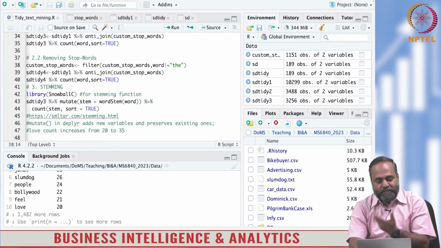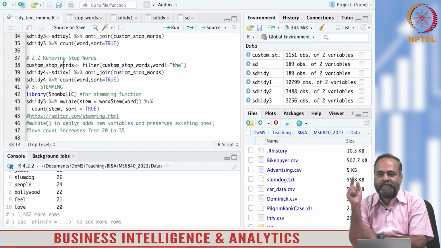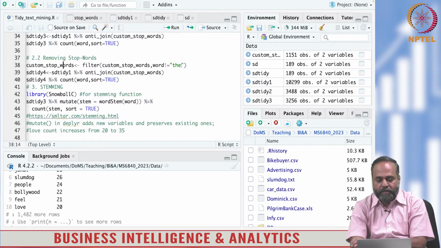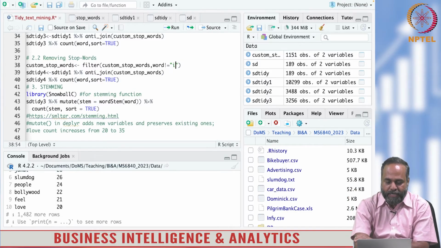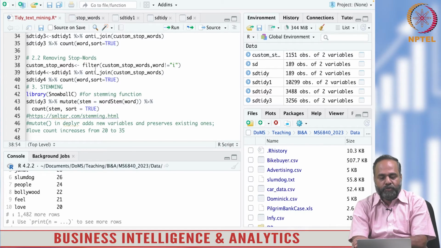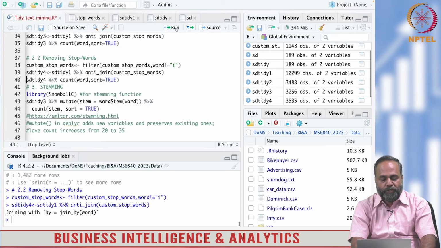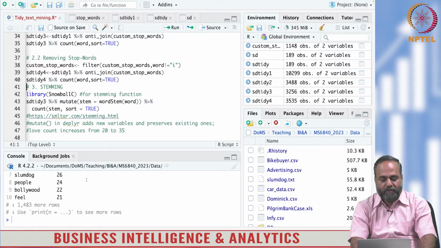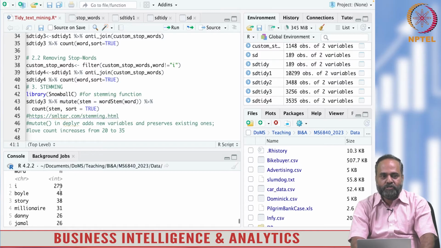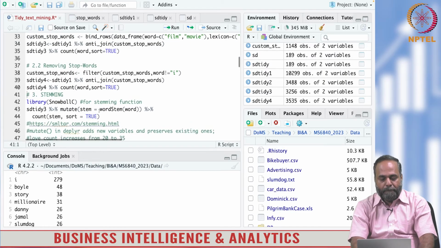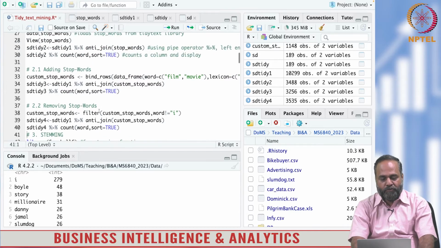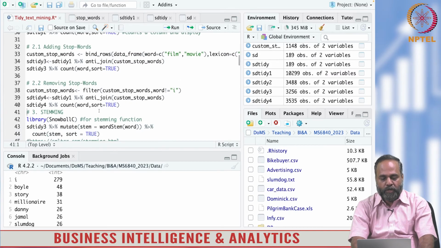And suppose this is incidental. Suppose you want to remove some stop word. Suppose you want the word "I" to be important, you want to retain that word, or you want to retain "the". Instead of "the", let me make it "I", and I want to include that. You can do that. I thought this will be useful to you when you do actual text analysis. I have included "I", it is occurring 279 times, just to learn the method for stop words inclusion and exclusion.